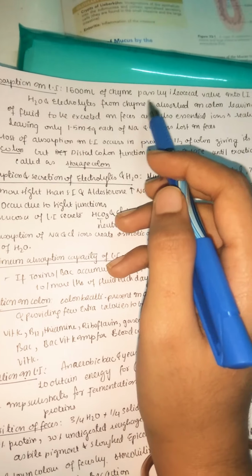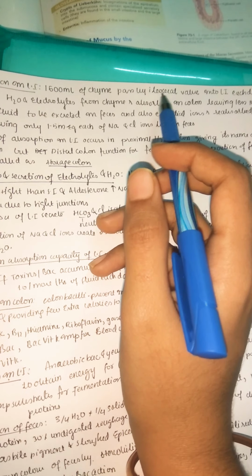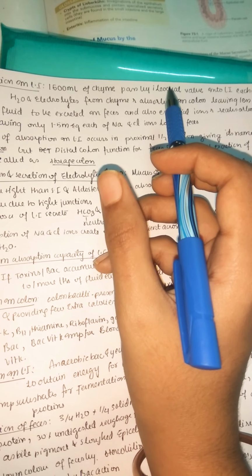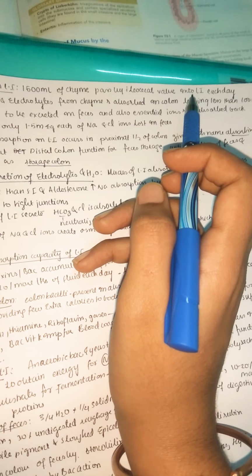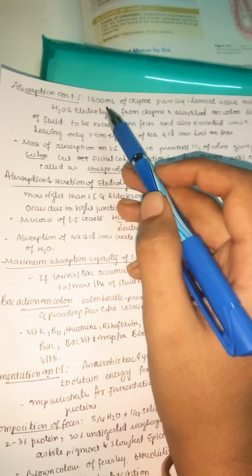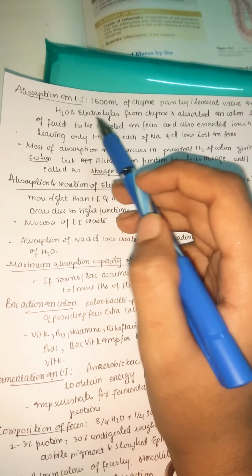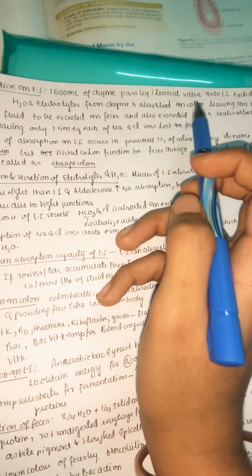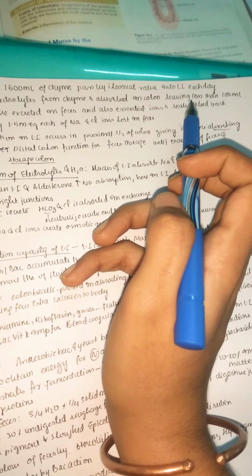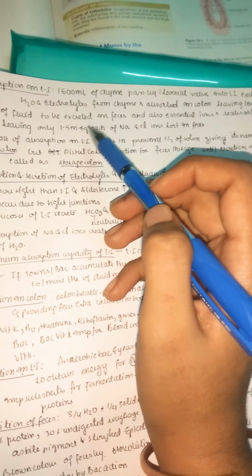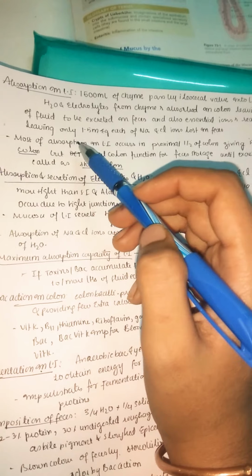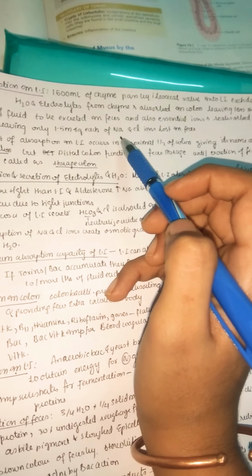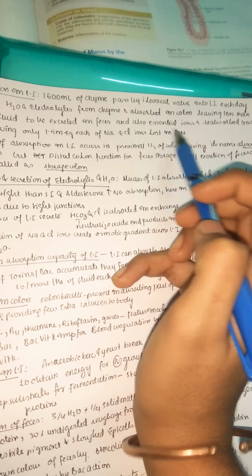1500 ml of chyme passes by the ileocecal valve, which is at the beginning of the large intestine, at the end of the small intestine, into the large intestine each day. So you can see 1500 milliliters of chyme is passing. Water and electrolytes from the chyme are absorbed in the colon, leaving less than 100 ml of fluid to be excreted in feces, and essential ions are also reabsorbed, leaving only 1 to 5 milliequivalents each of sodium and chloride ions lost in feces.